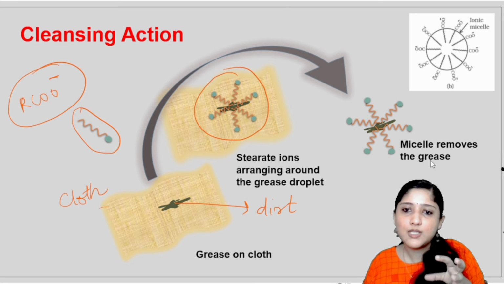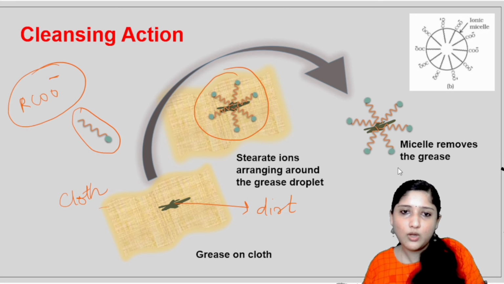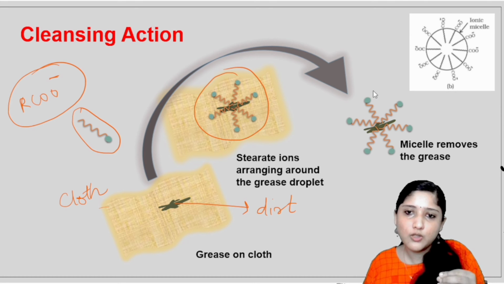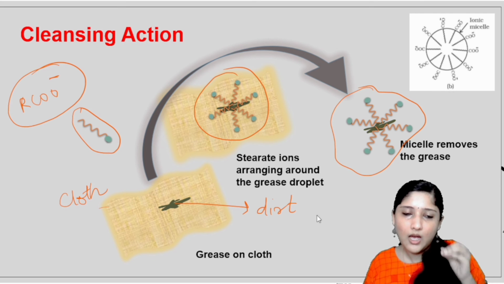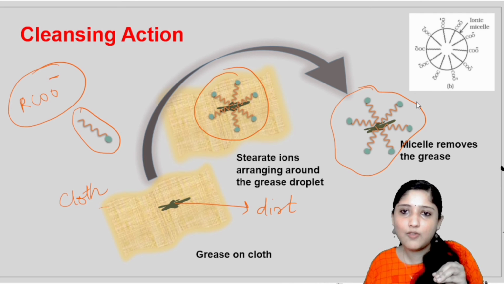The dirt micelle removes the grease and goes, and the cloth remains there itself. And the soap solution will contain hundreds of such micelles which remove the dirt particles. This is the cleansing action of soap. This is the mechanism of how the ionic micelle will be formed, and this is the representation of that ionic micelle.